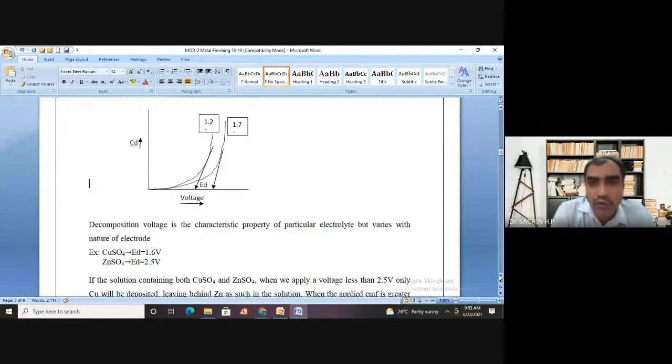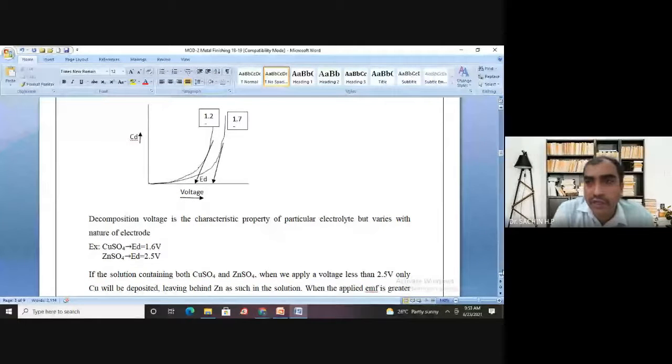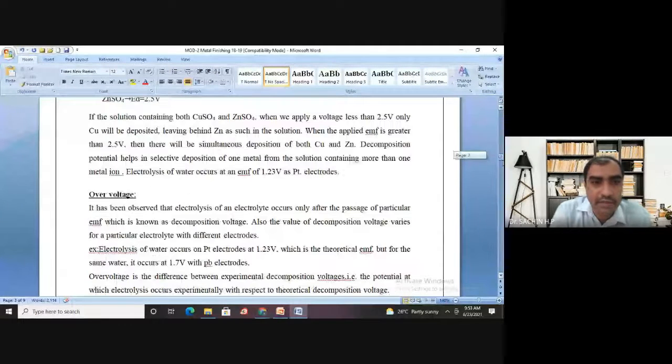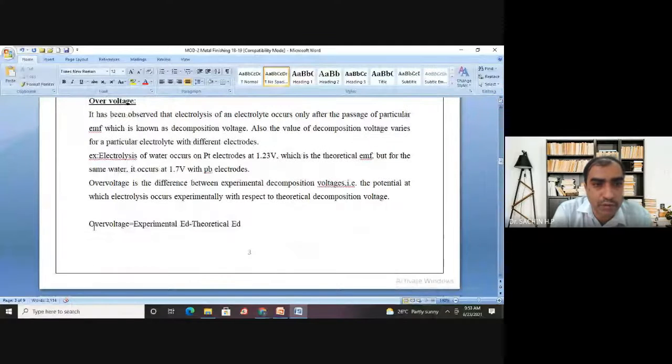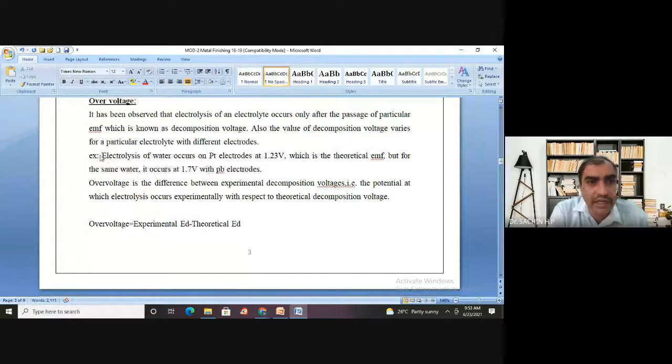So how to determine the over voltage for this metal? It is by means of this particular equation. Over voltage is equal to experimental ED minus theoretical ED. Electrolysis of water occurs on platinum electrode at 1.23, which is the theoretical EMF.